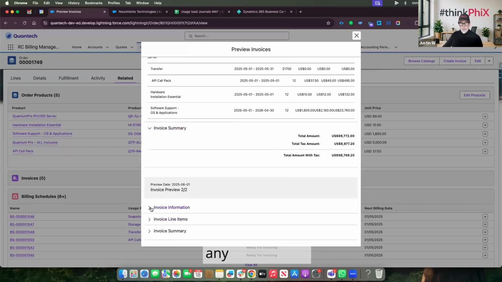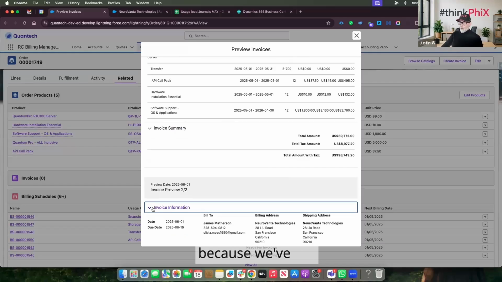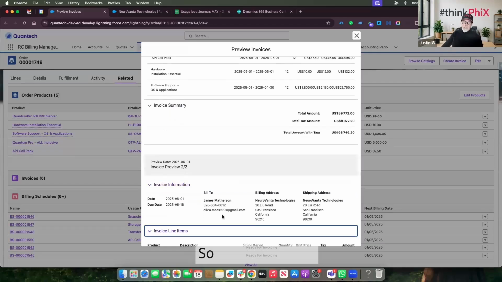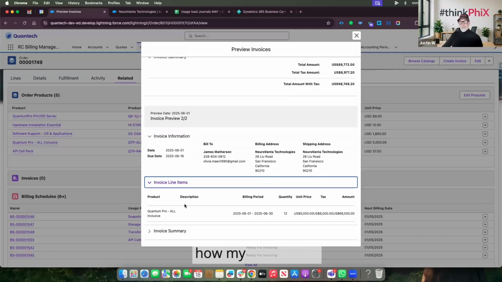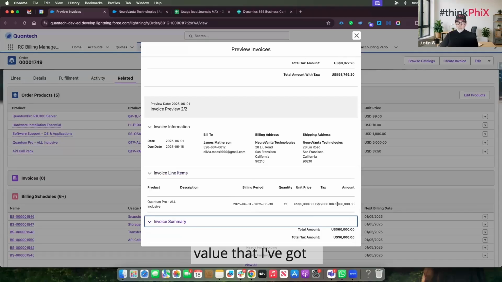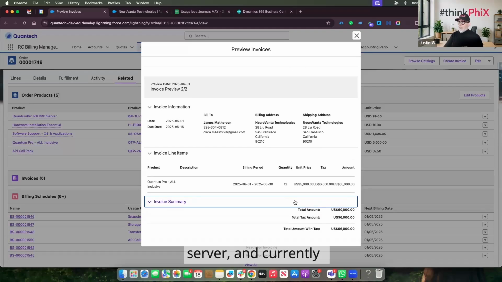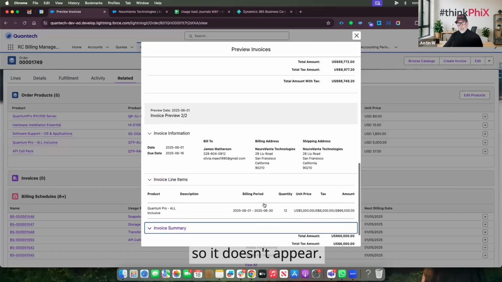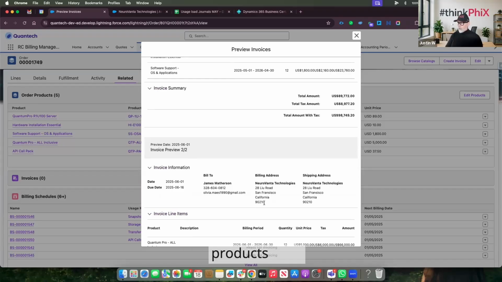What we can do is look at next month's invoice. I haven't loaded any usage in yet because we've not got into next month. So let's have a quick look and see how my invoice will look next month. I can see the invoice value that I've got is the all-inclusive Pro server. And currently I have no usage in there, so it doesn't appear. And all of my one-time products have now dropped off.